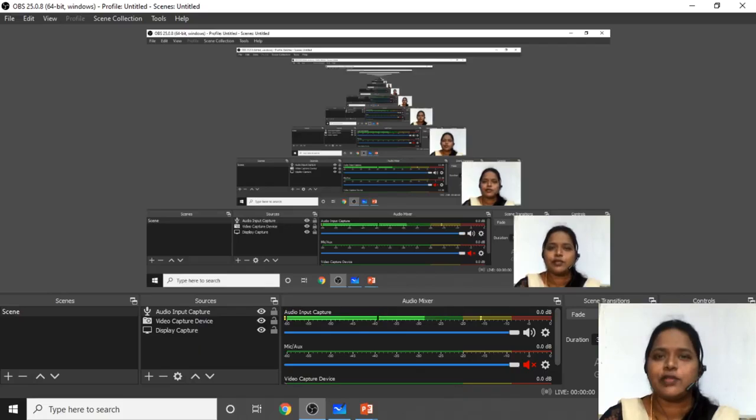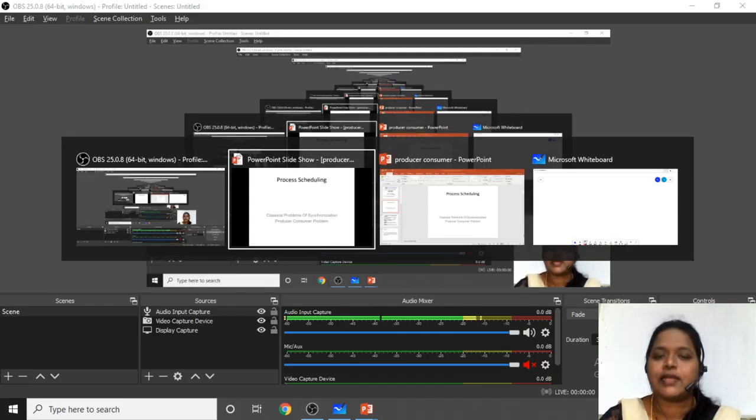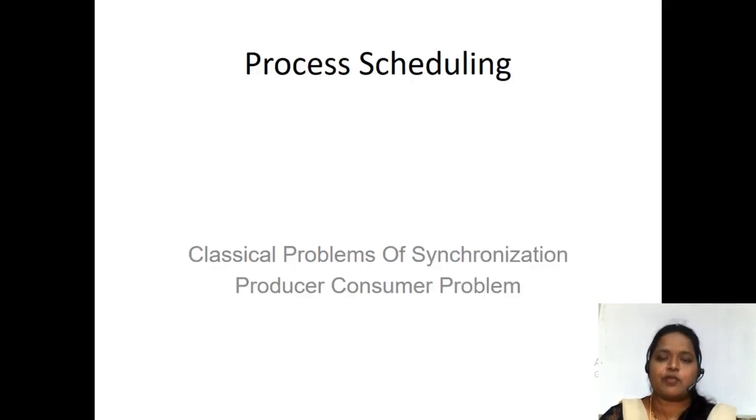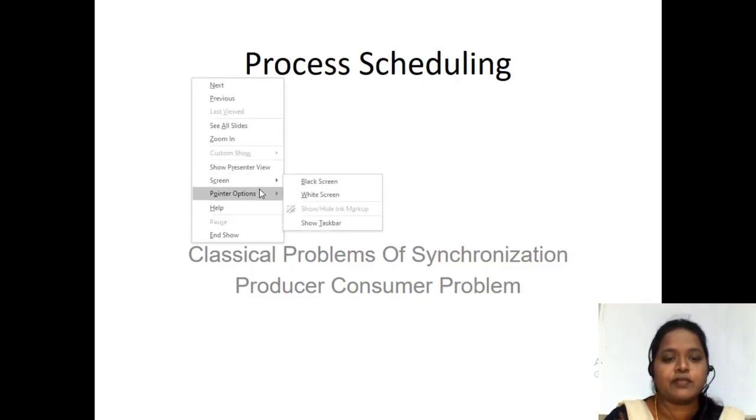Today, we'll be going to discuss one of the important classical problems of synchronization, which we call the producer-consumer problem. In the last class, we discussed the bounded buffer problem, right? In the last class, we have seen the bounded buffer problem.